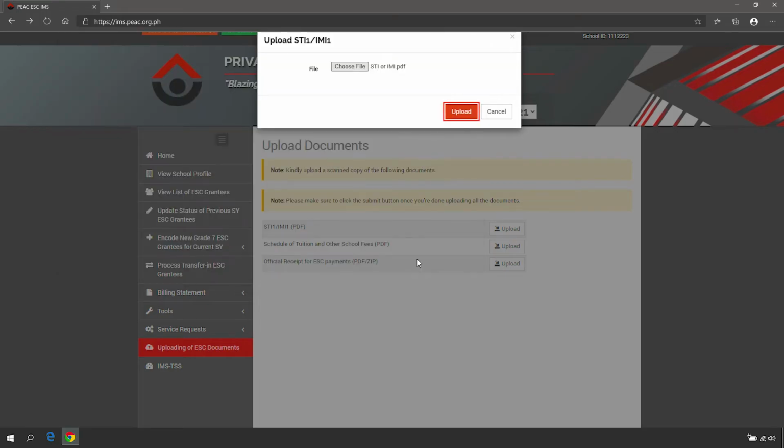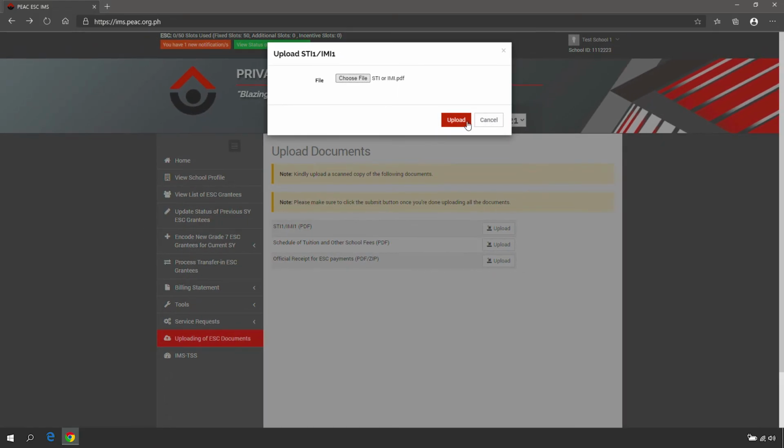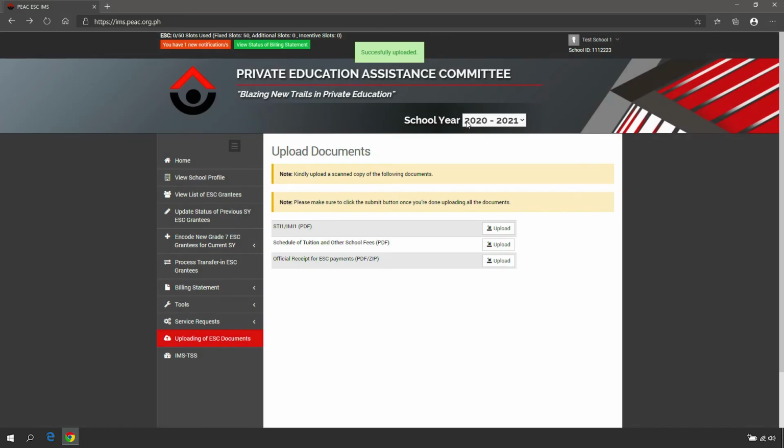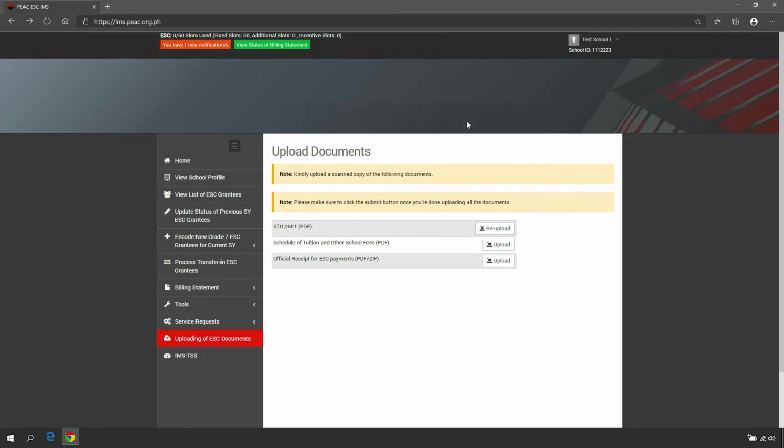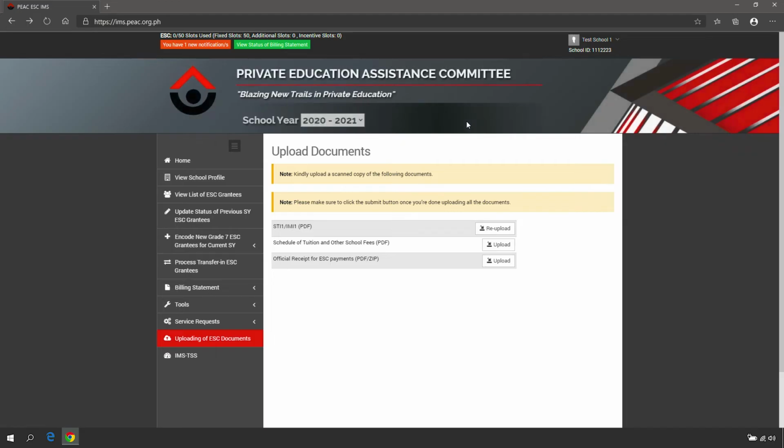Click Upload to submit or click Cancel to dismiss the action. Documents should be in PDF format and can be uploaded once only.